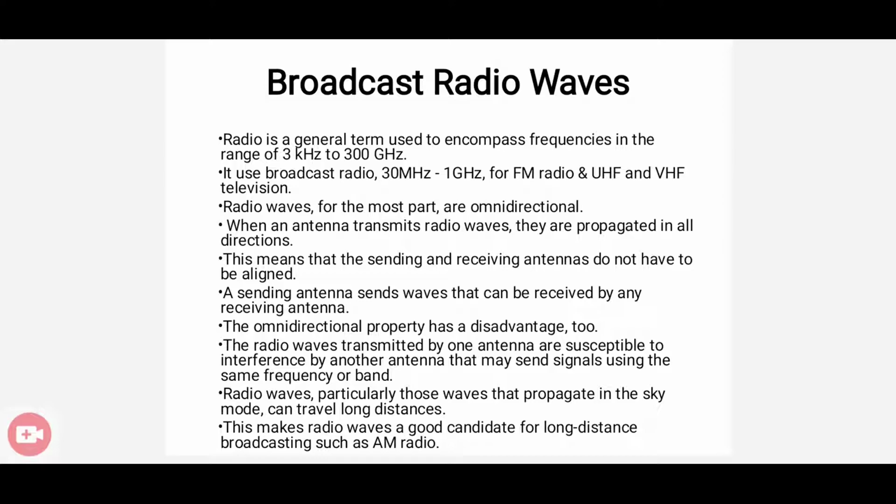The omnidirectional property has disadvantages too. They are very much susceptible to interference by another antenna. Also, it can be propagated in sky mode, and it can travel long distances. So radio waves can be mainly used for long distance communication or broadcasting, such as AM radio.